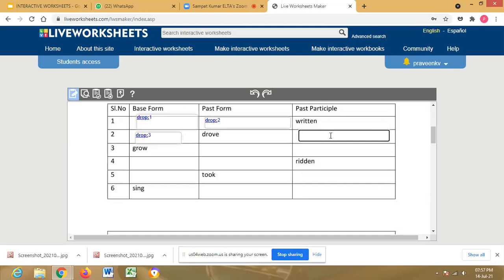This is drag four. So like this, we have to complete the remaining verb forms, sir. Then after that, suppose we finished all the worksheet, drags and drops, then we can preview here.